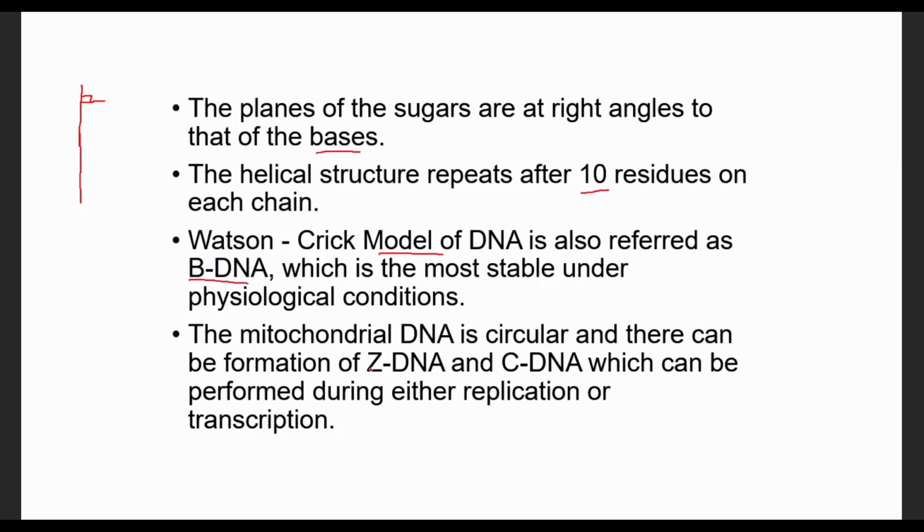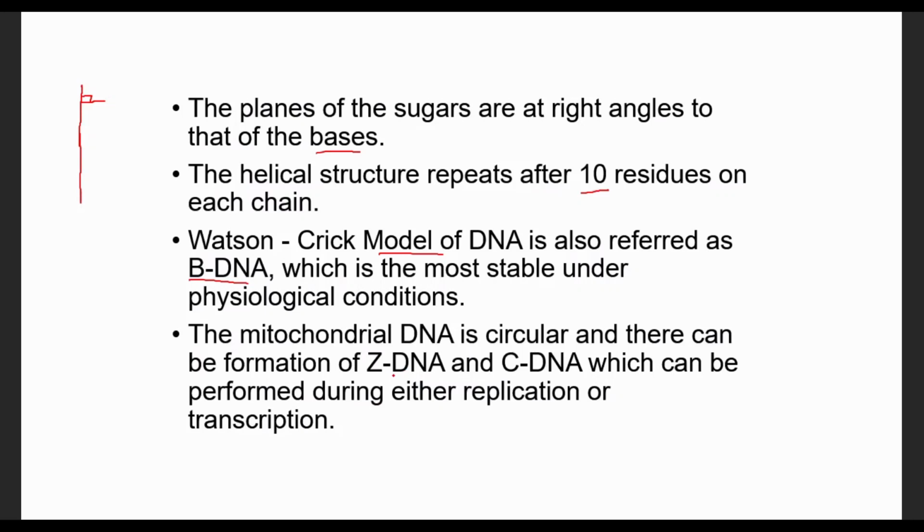The Z form is completely different from the A and B. It has a left-handed helical turn. A and B have the same right-handed helical turn, but the length of one helical turn is different between A and B. The B form contains 10 nucleotide residues, but the A form contains 11 nucleotide residues per helical turn. The Z form is left-handed and even shorter. It contains 12 nucleotide residues.